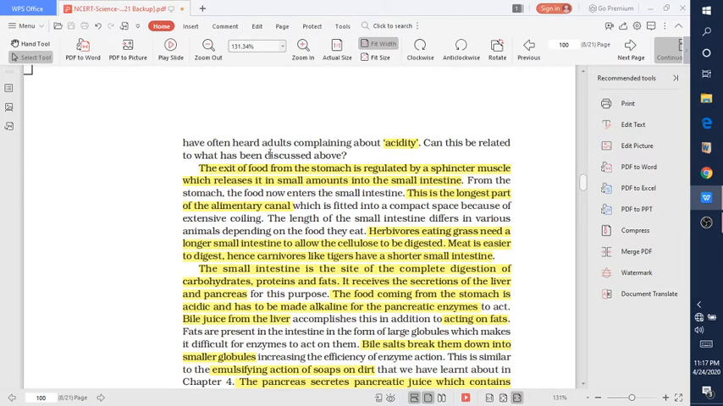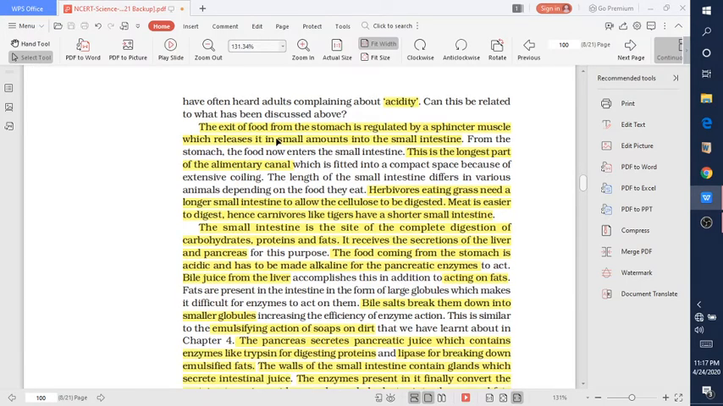We have often heard adults complaining about acidity or heartburn. Have you ever observed? Actually, this heartburn is acid indigestion. Whenever the acid goes back into the esophagus, acidity or heartburn happens. The exit of food from the stomach is regulated by sphincter muscles, which release it in small amounts into the small intestine. So the stomach opens into the small intestine.